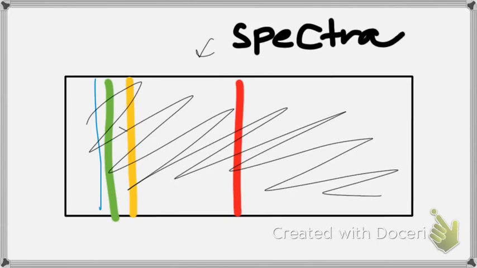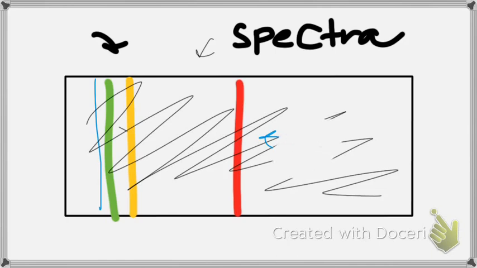Am I wrong? No, not like the colors may be wrong, right? But this is what they call the spectra. Like when the light comes and then there is fluorescence and stuff like that, it leads to give us a spectra, and these things here are called the spectral lines, right?